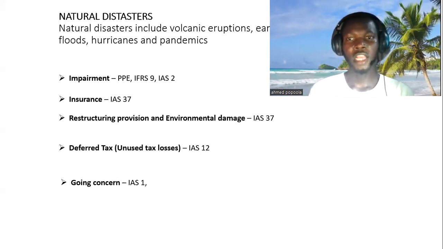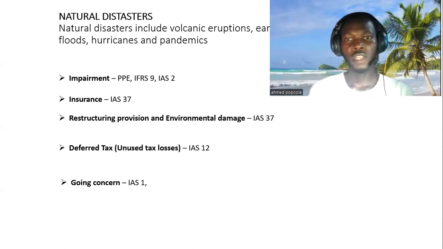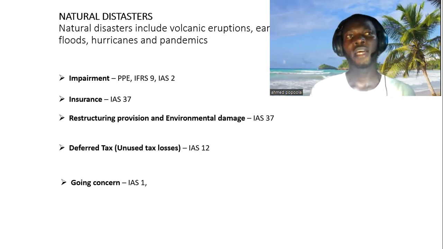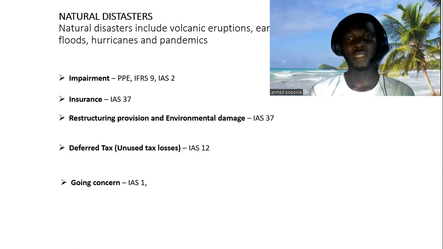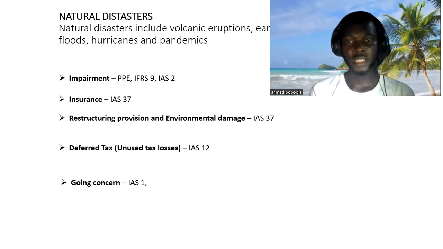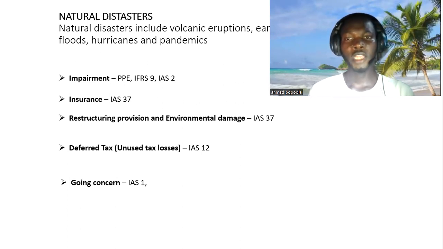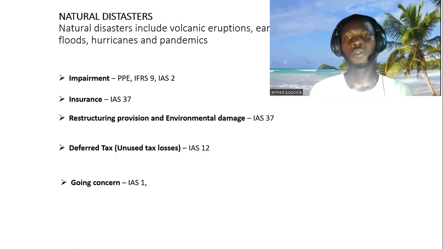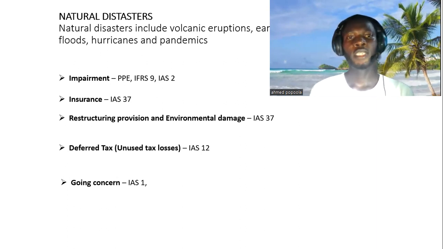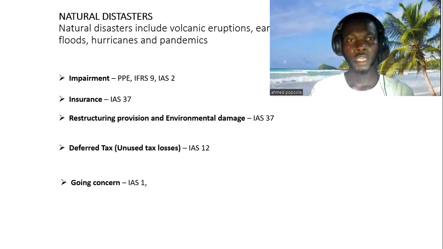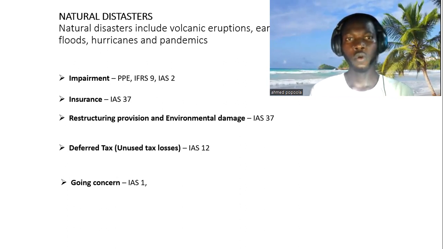That is, the net book values of the entity are used to prepare its financial statements. So that is where the management of the entity has already concluded that it is not feasible that the entity will continue to exist for the next foreseeable period. So those are the areas that the preparer of financial statements has to consider when a natural disaster occurs.